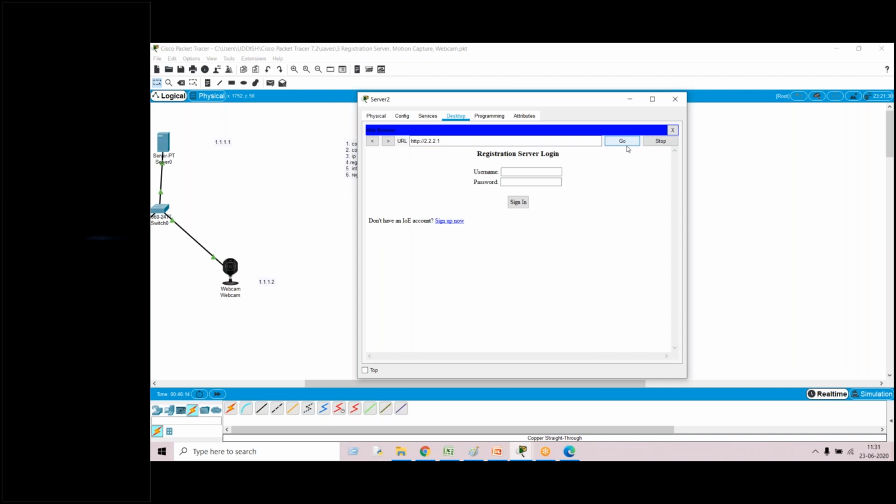But I am getting Cisco Packet Tracer, opening doors to new opportunities. I'm not getting the username and password. Sir, I didn't get you.